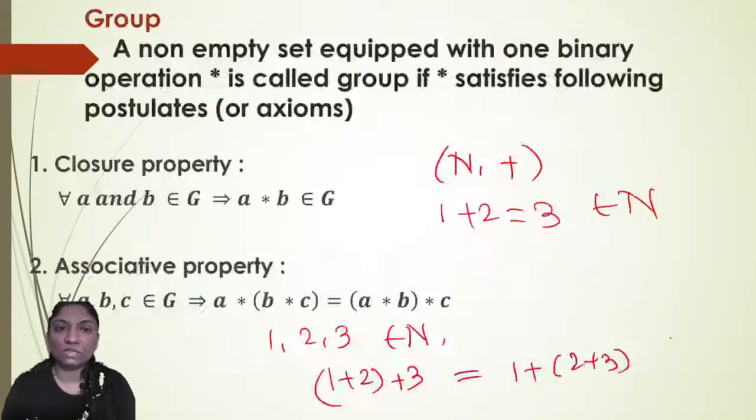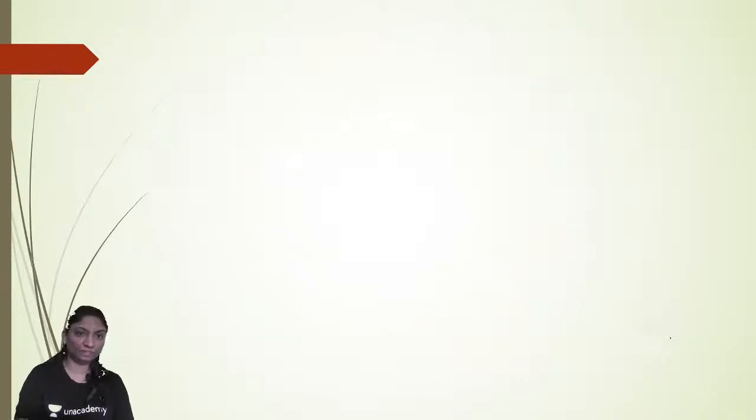Now see, first, we will write the properties.